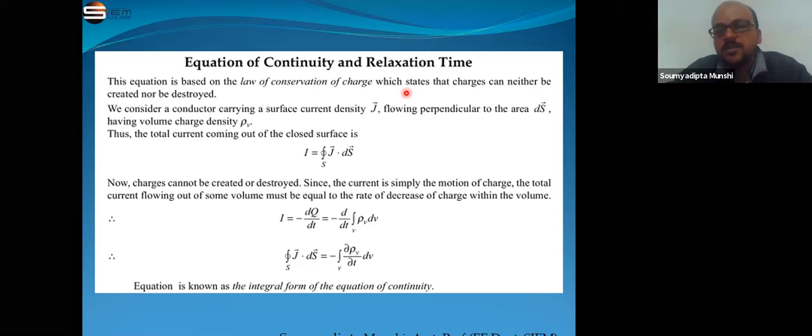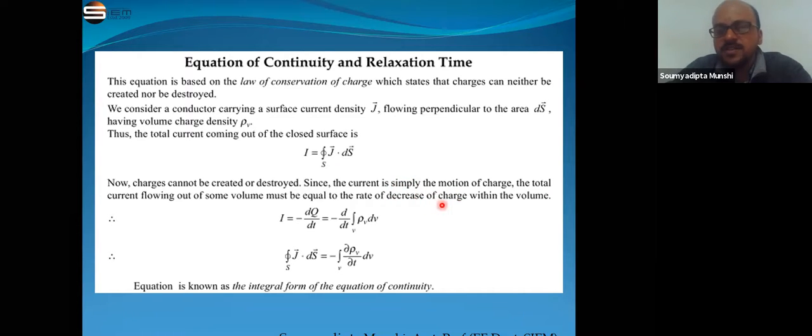Then we can simply say that the total current flowing out of some volume must be equal to the rate of decrease of charge within the volume. That means the current flowing out from some volume in the inner portion of the conductor is equal to the rate of decrease of charge within the conductor.